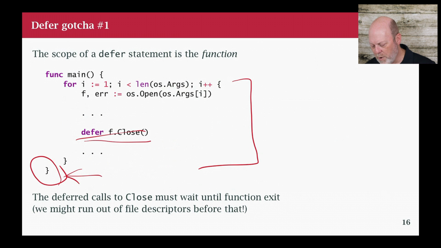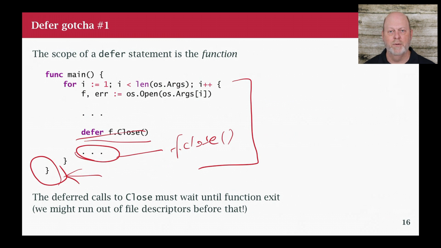So this is a case where defer is not useful, because what I really need to do, at the bottom of my for loop, is just go ahead and do f.close by hand. I don't want to defer it to the end of the function call, I want to execute it at the end of the loop. I open a file, I use the file, I close the file, I start my loop over again, and now the number of open file descriptors is going to be very small, which is good for the health of my program. So that's kind of a gotcha with defer. You just have to remember that defer is a function scoped thing, and it doesn't do anything until you get to the end of the function.